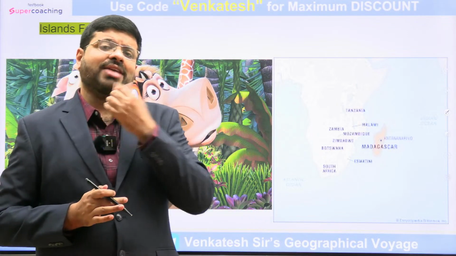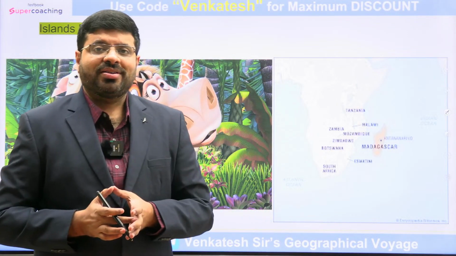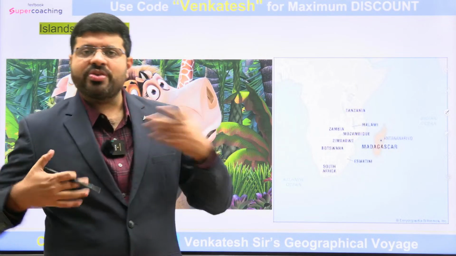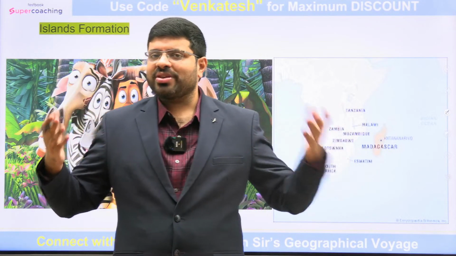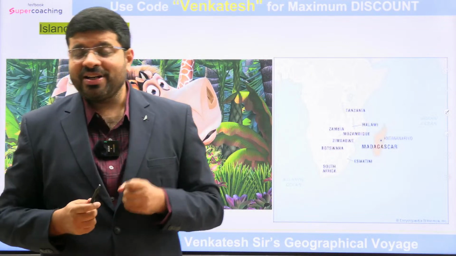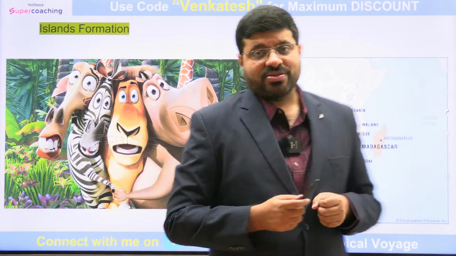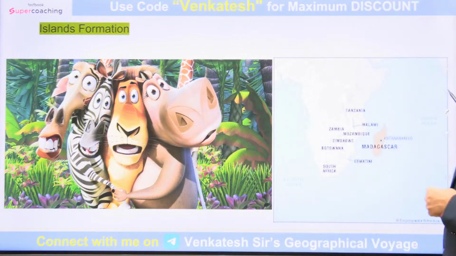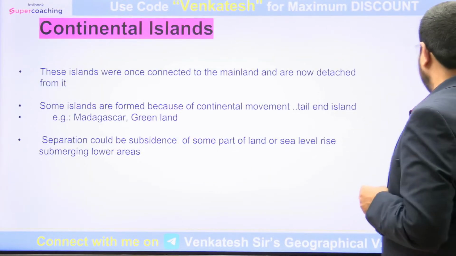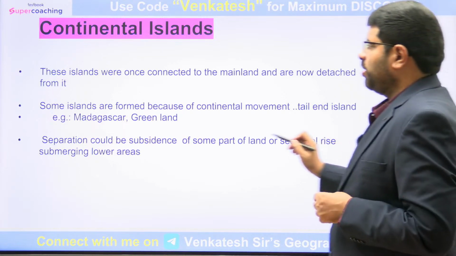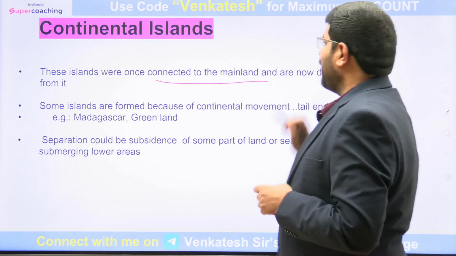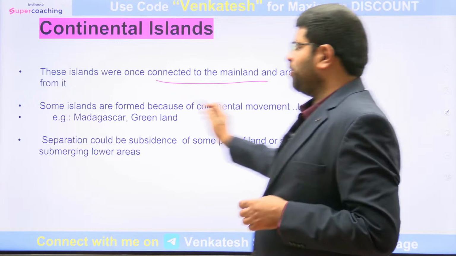How do you think this island is formed? Look at my observations. These Madagascar islands were once connected to the mainland and are now detached from it.